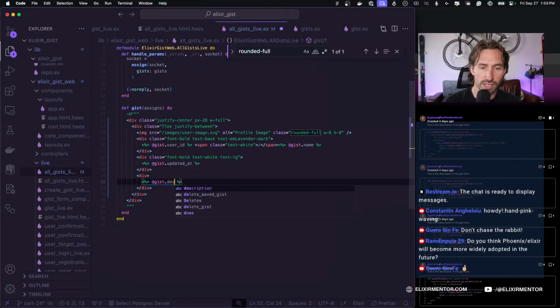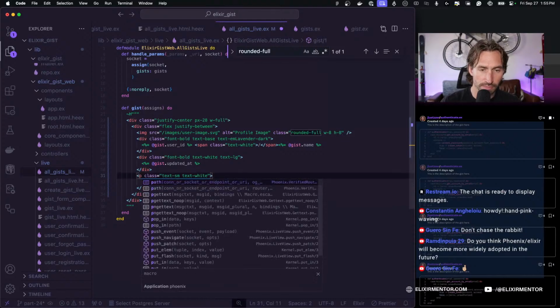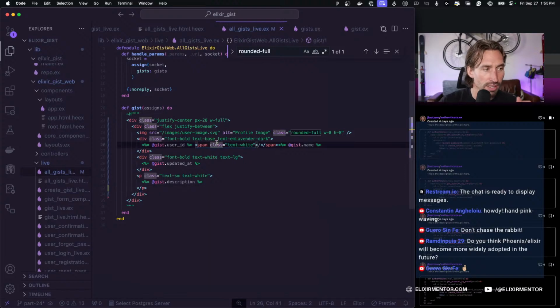So at gist description, and let's see our class. We're going to need our description to be small. So let's do text.small, and let's make it white to match the designs. And maybe that's all we need. We want this to be a paragraph because the descriptions could be long. All right, so just change the div to a P, right?